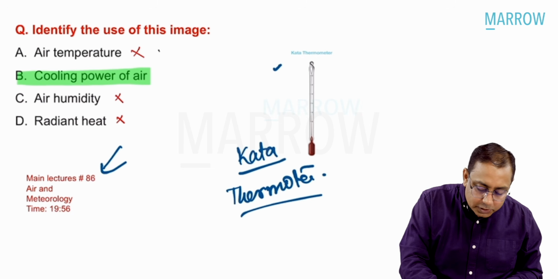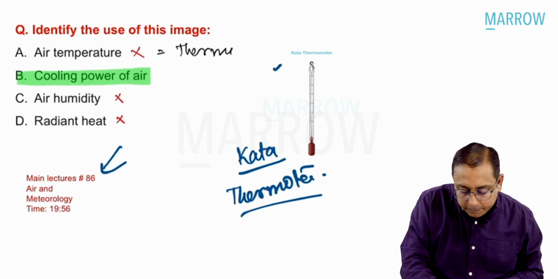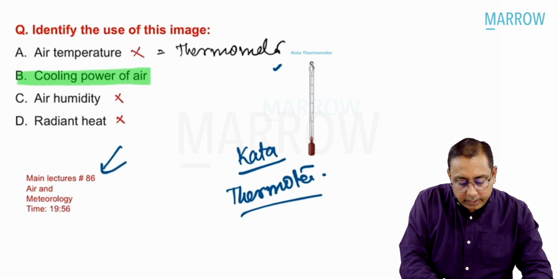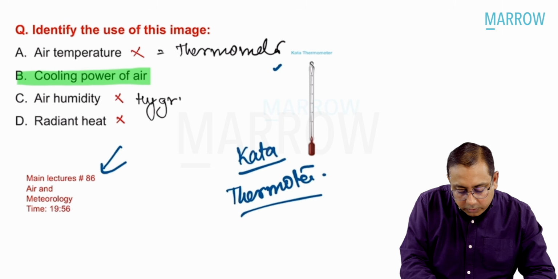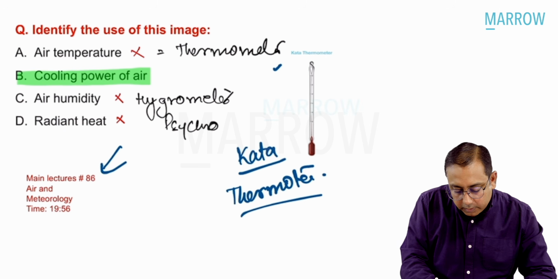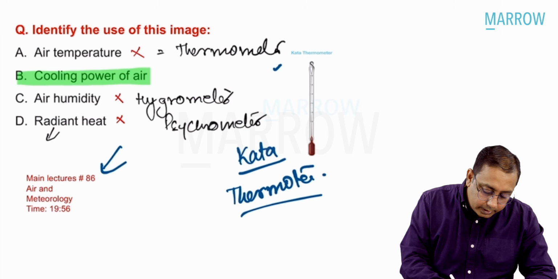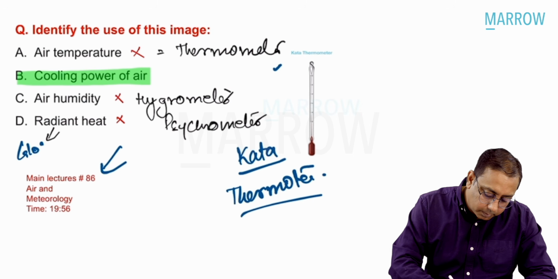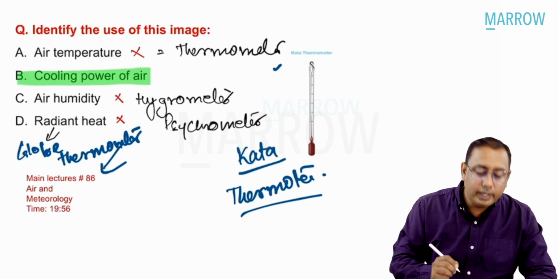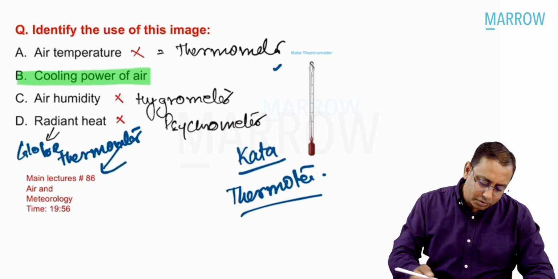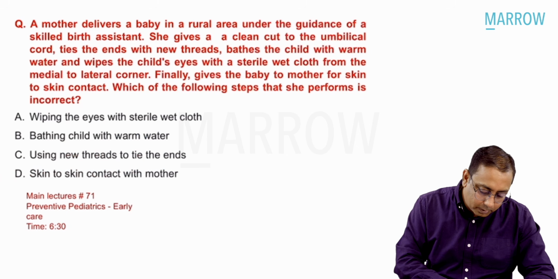Air temperature is measured by using a simple thermometer. Air humidity is measured by a hygrometer, or we can also use a psychrometer or a hygrometer. And radiant heat is measured by a globe thermometer. Radiant heat is by globe thermometer. So the best answer over here is option number B.